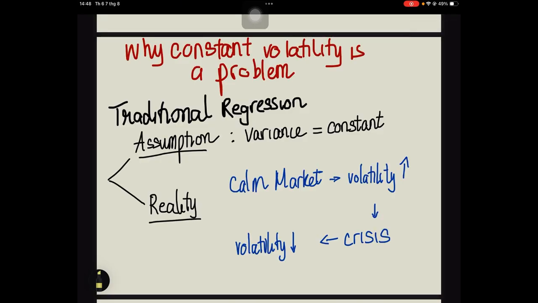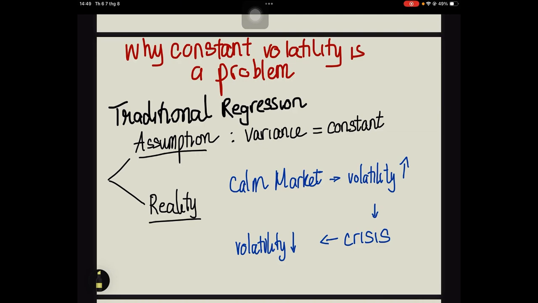Let's start with one of the most important realities of financial markets. Volatility is not constant. A common assumption in regression analysis is that the variance of the error term remains stable, but financial data often violates this assumption. Think about stock returns. During normal periods, daily returns may move within a narrow range.